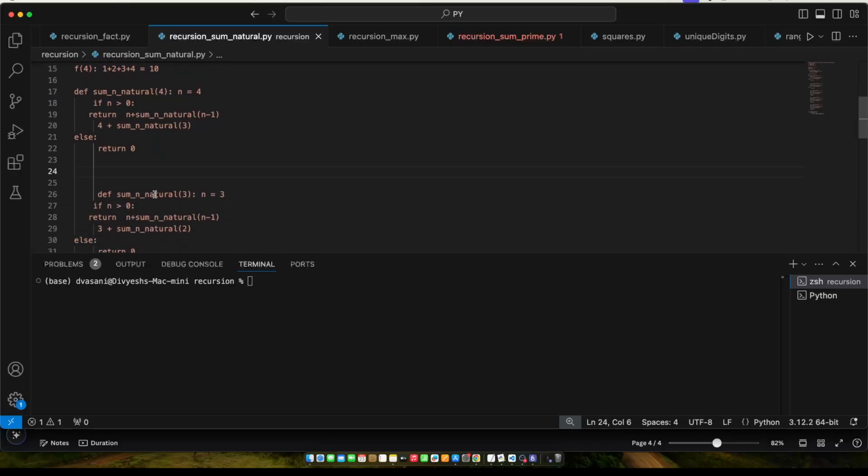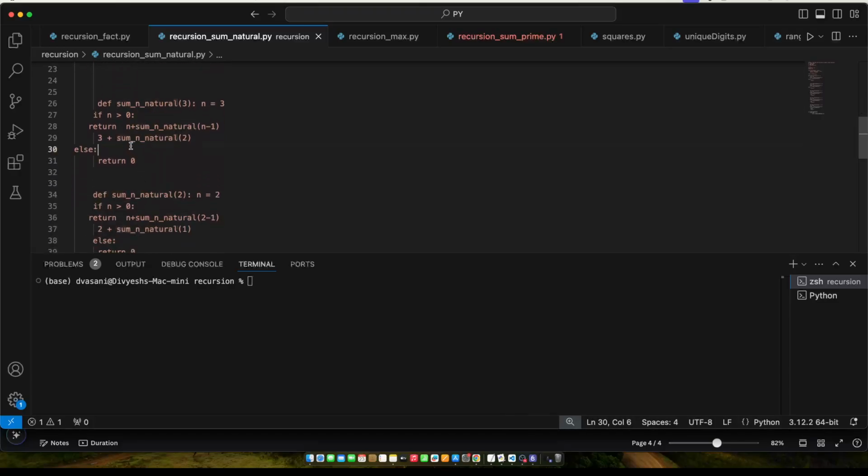4 is greater than 0, yes. So it goes over here, it's simply returning, but before it returns, right, it's calling this function. So it's calling like 4 plus sum natural 3, right? So it's again calling the function sum natural 3. So now this function gets called. So sum natural 3 is nothing but sum natural 3, right? It comes over here, 3 is greater than 0, yes.